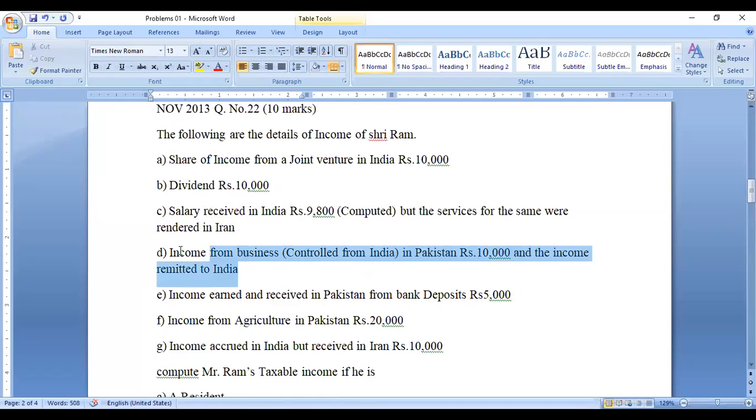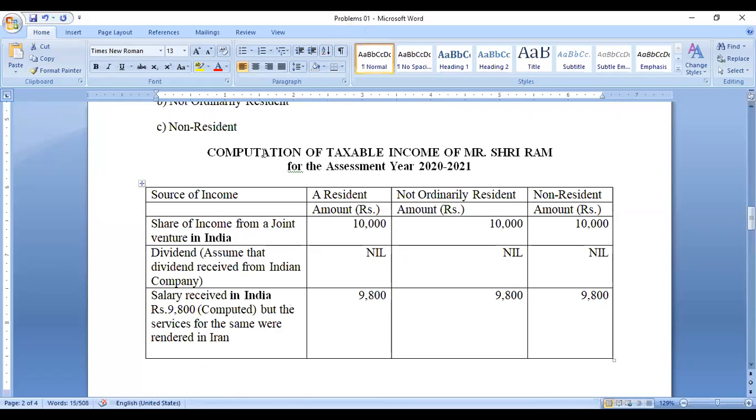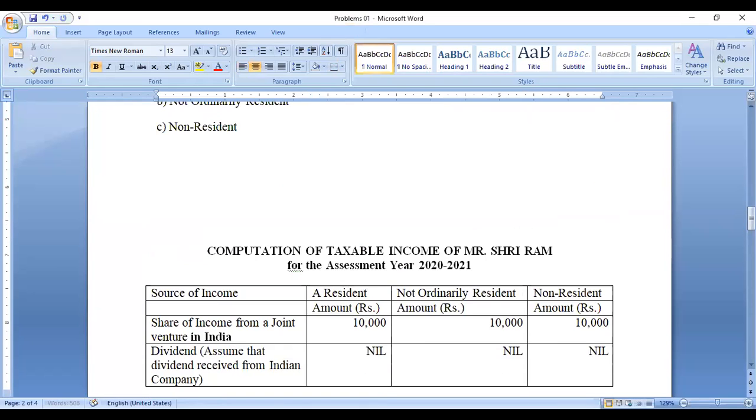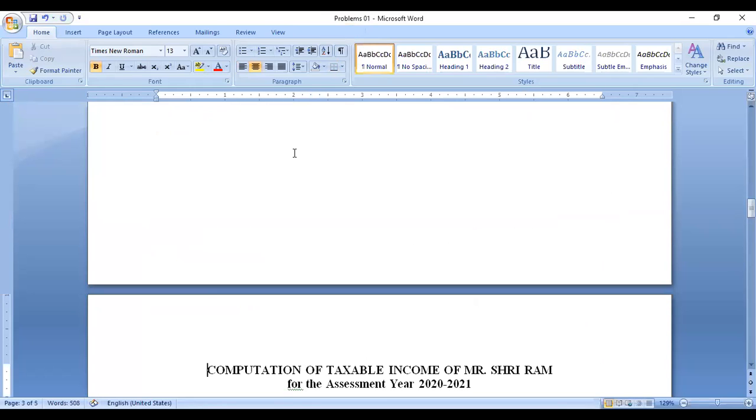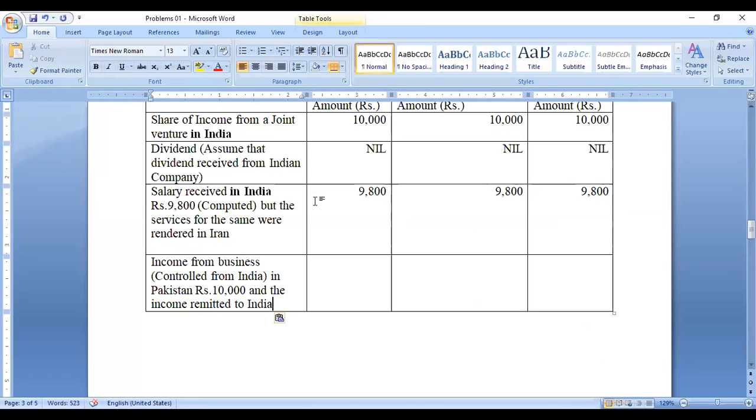Fourth one: income from business controlled in India, in Pakistan, income remitted to India. Okay, this is the fourth category. Take it to the next page. So 10,000 is an amount from Pakistan, income from business in Pakistan. It is a foreign income. You are having a business in Pakistan, and from Pakistan you are getting 10,000 rupees. But the business is controlled from India.